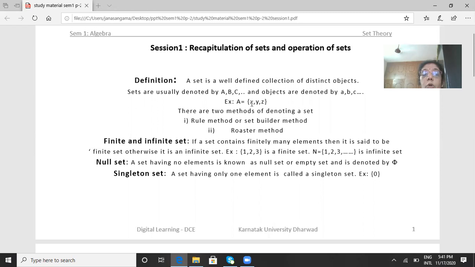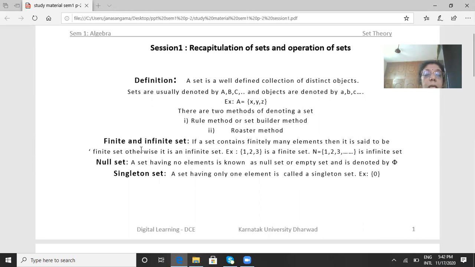And remember one more thing, sets are denoted by flower brackets, {x, y}. Sets are always denoted by flower brackets and elements are denoted by small letters. So there are two methods of denoting a set. One is rule method or set builder method and the second one is roster method.